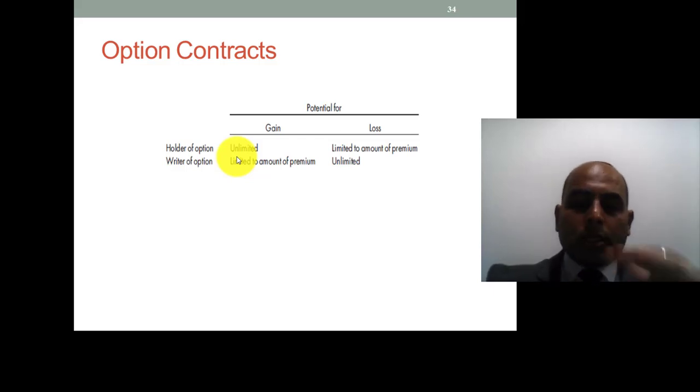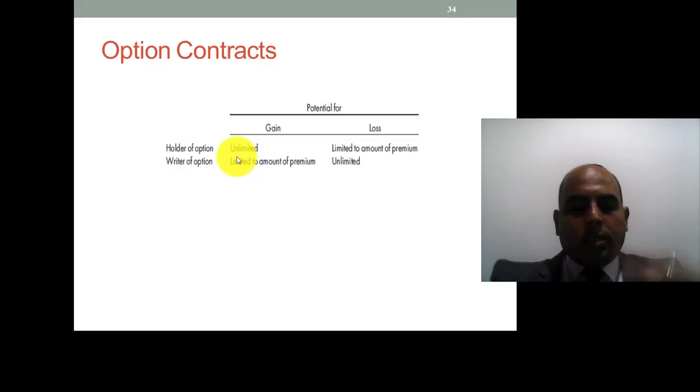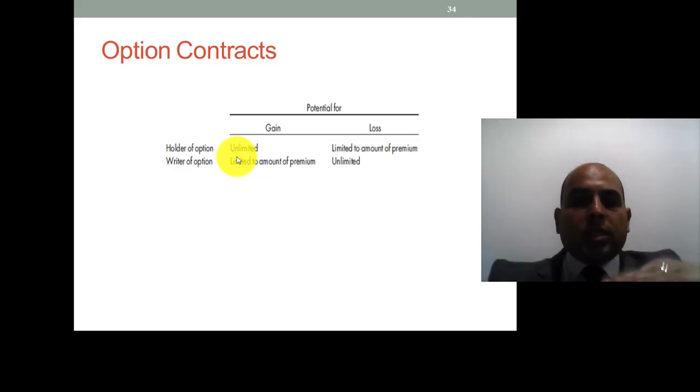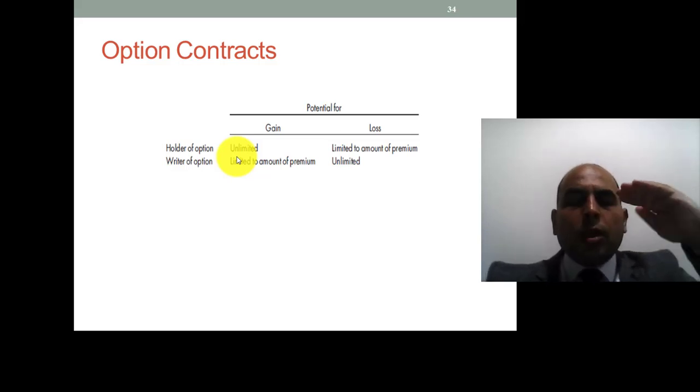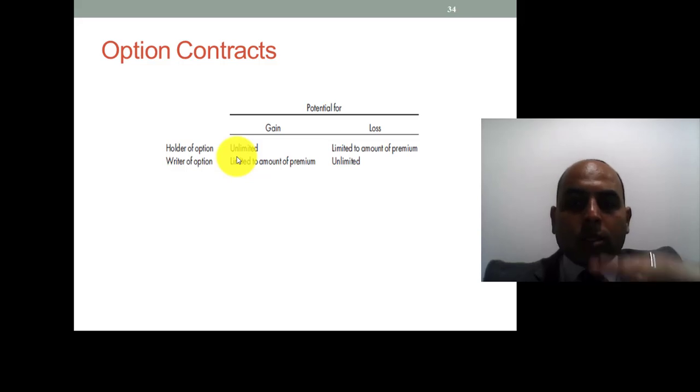So our loss is limited to the cost of the option itself. Suppose we acquired it for 1,000 from the writer of the option. Now look at the prices starting to increase from 1,000 to 1,100, 1,200. In this case, the writer has to sell you this product. He doesn't have the option to not execute it. He doesn't have any alternative. He has to execute it. So his loss is unlimited, but his gain is limited.